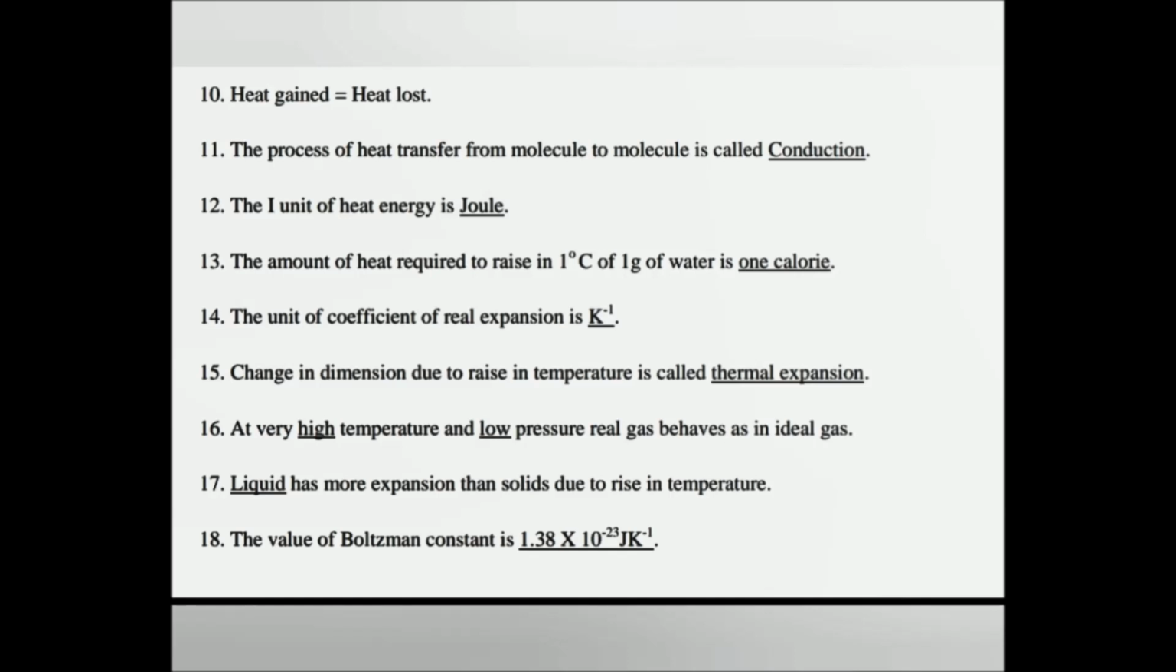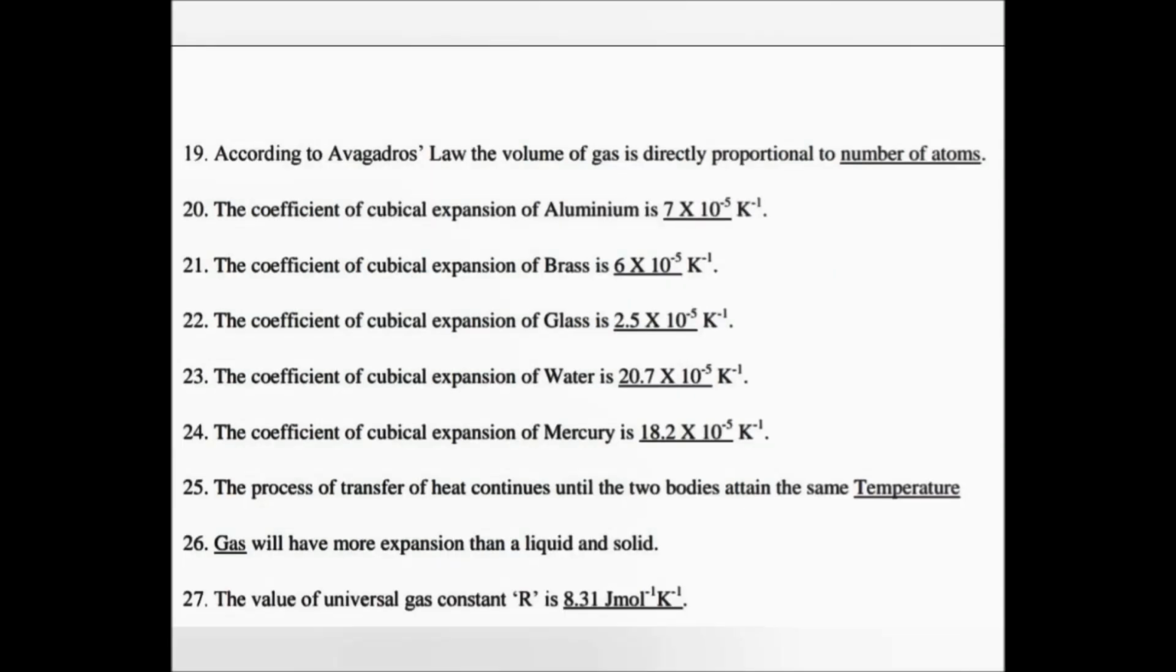At very high temperature and low pressure, real gas behaves as an ideal gas. Liquid has more expansion than solid due to rise in temperature. The value of Boltzmann constant is 1.38 × 10^-23 joule per Kelvin. According to Avogadro's law, the volume of gas is directly proportional to number of atoms. The expression is V ∝ N.